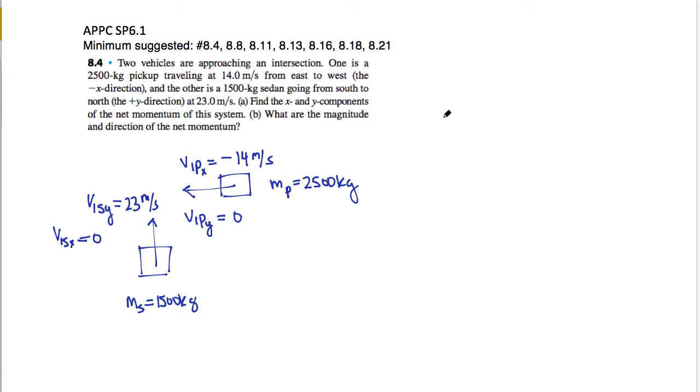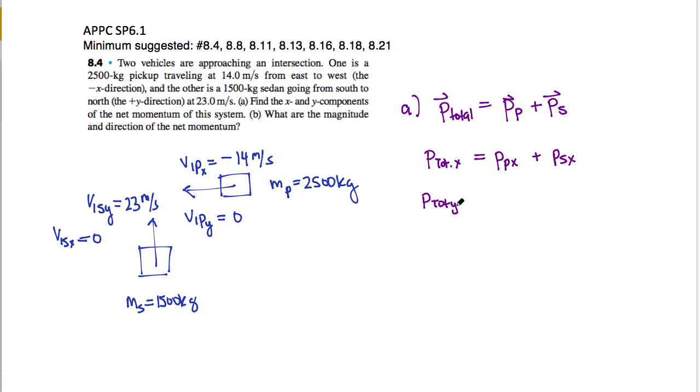Let's change colors. So the total momentum of this system is going to be the momentum of the pickup truck and the momentum of the sedan added together. Since I'm looking for the x and y components, I will just find P total in the x, which would be the momentum of the pickup truck in the x plus the momentum of the sedan in the x, and P total in the y, which is going to be the same just for the y direction.